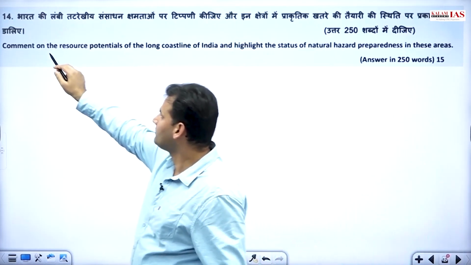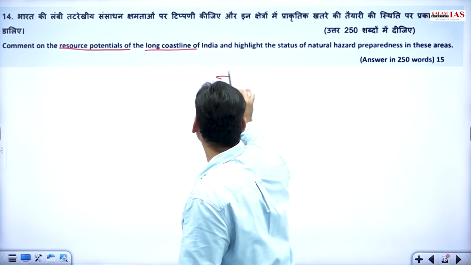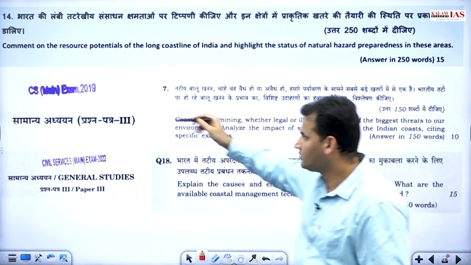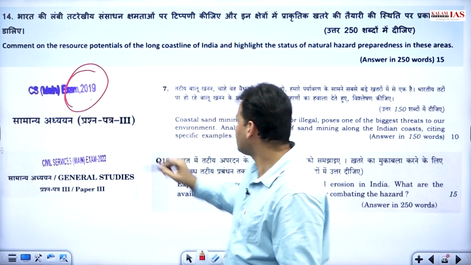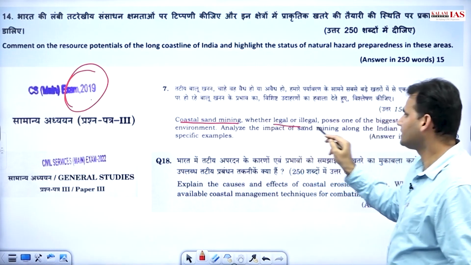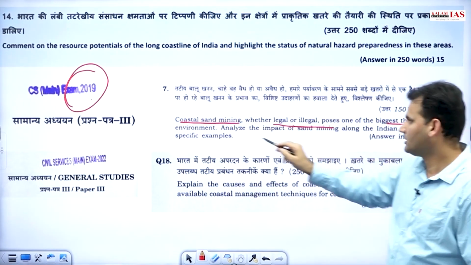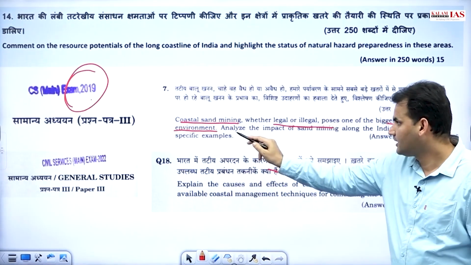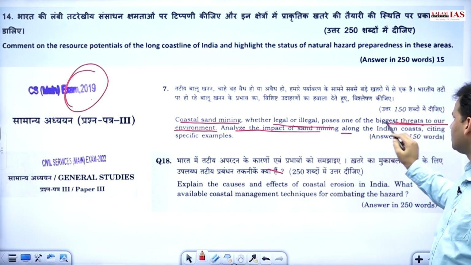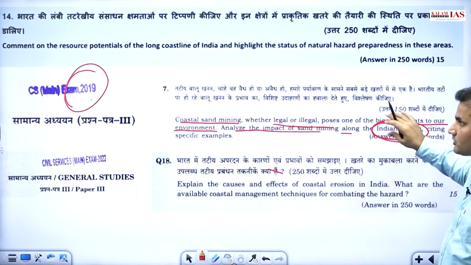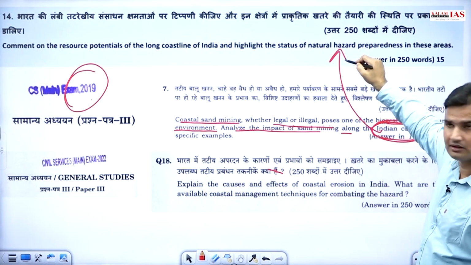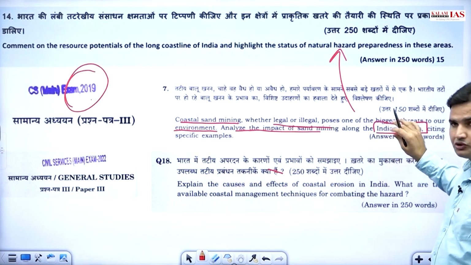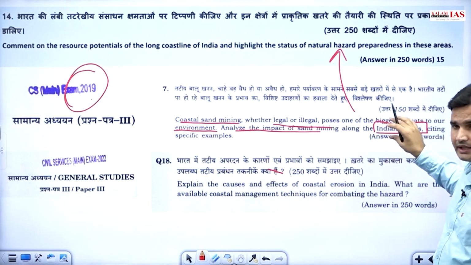So, question number 14. Comment on the resource potential of the long coastline of India and the status of natural hazard preparedness. If you have a look at year 2019, coastal sand mining, whether legal or illegal, poses biggest threat to our environment, right? And carefully, if you notice, analyze the impact of sand mining along the Indian coast. So I'm not saying it is directly related to it, but of course UPSC is concerned about the Indian coast के बारे में ही question पूछा है, right?